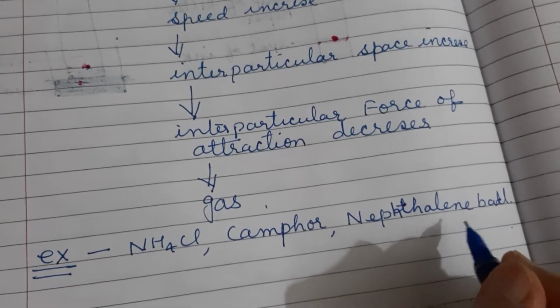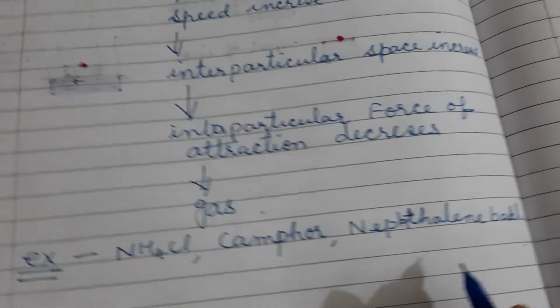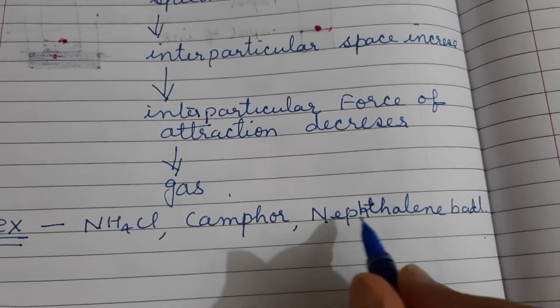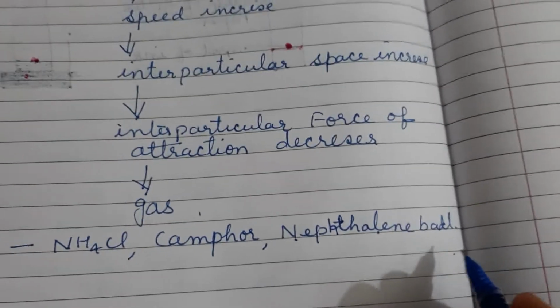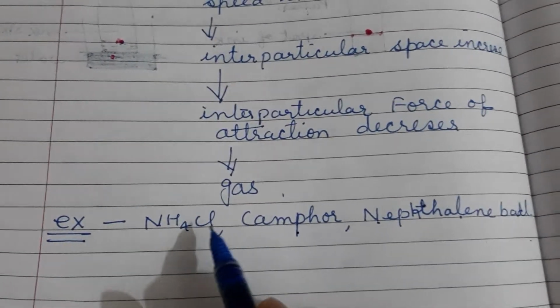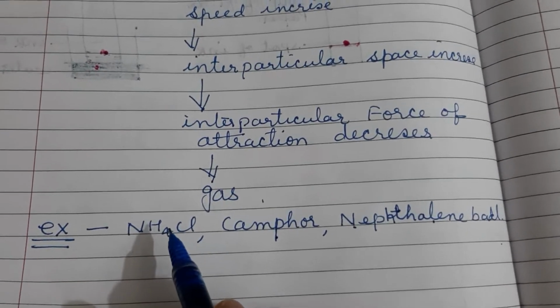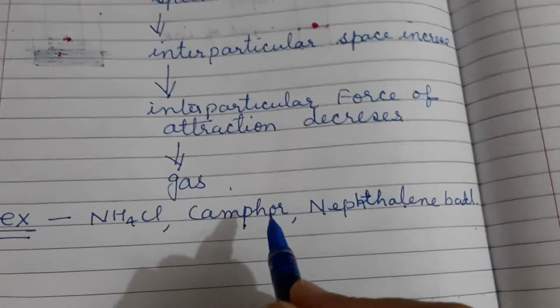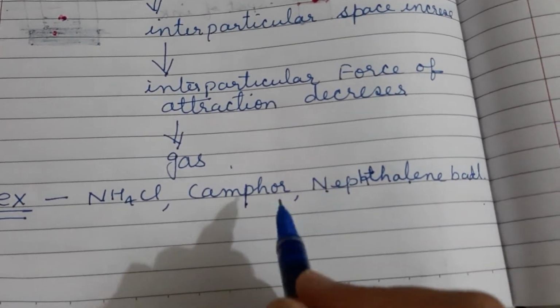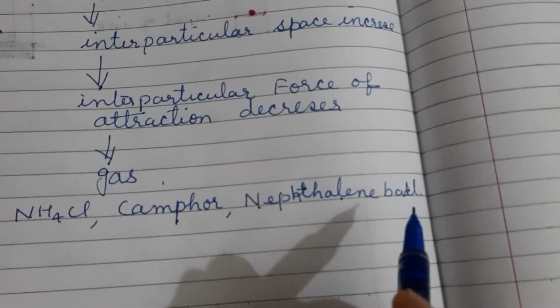Then after the season is over, when we take out our clothes again, what do we see? We see that the naphthalene ball is not there, nor do we find any liquid there. So these are special substances which have the property of directly converting from solid into gas, and these substances are known as sublime substances.